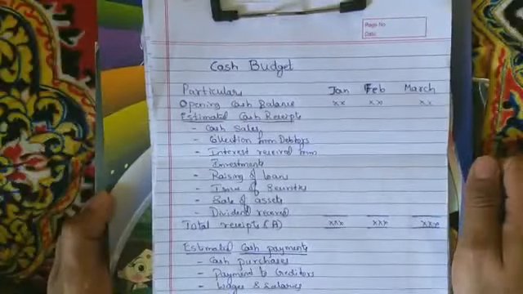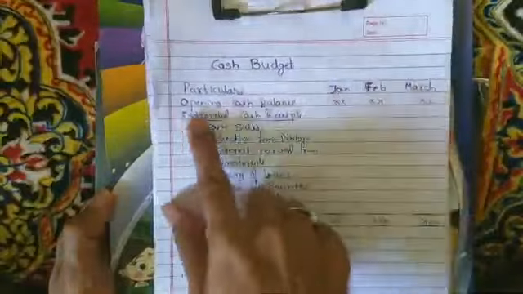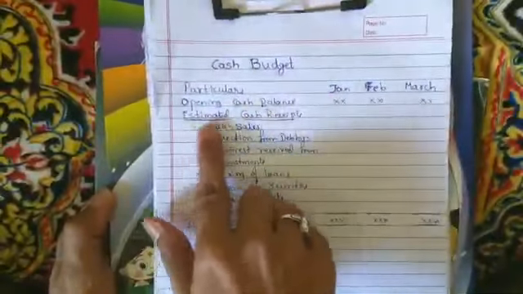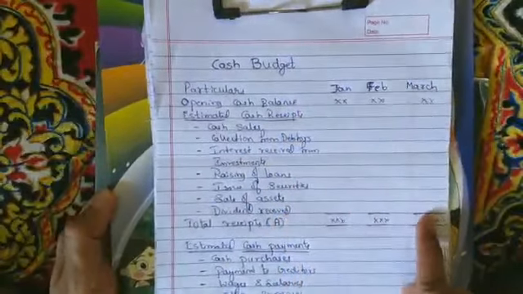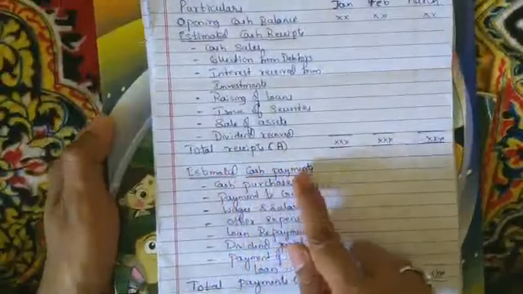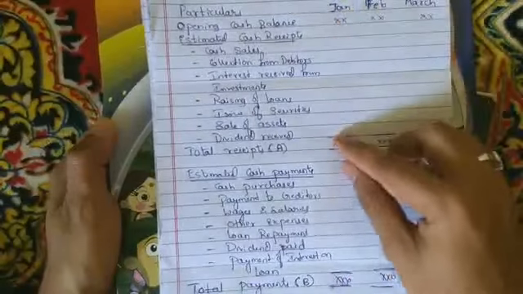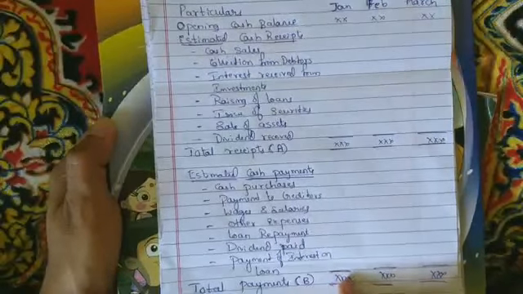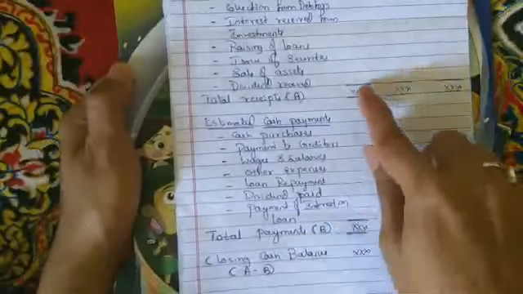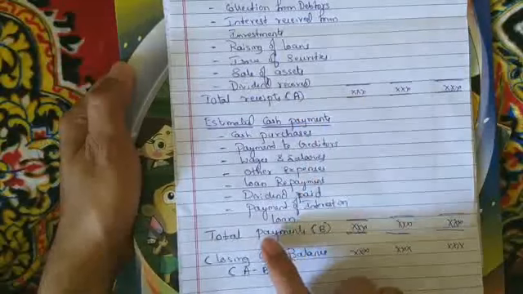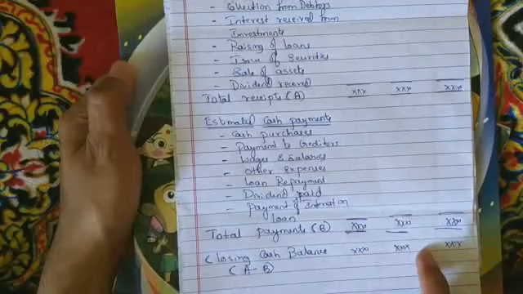Firstly, we will look at the format of cash budget, which says particulars for the different months, opening balance of cash balance, estimated cash receipts. We have to consider all the receipts and total it for each month. And estimated cash payments, we have to consider all the payments and total them. Whatever the total we get for receipts, A, minus whatever the total we get for payments, B, will be the closing balance of cash.